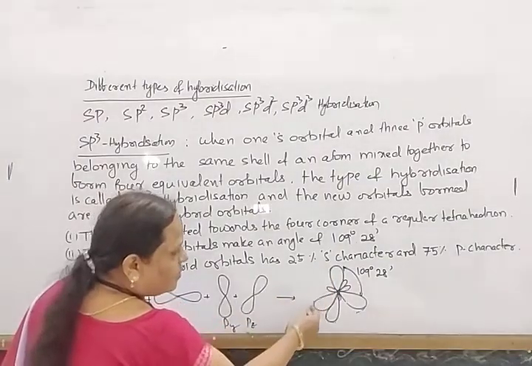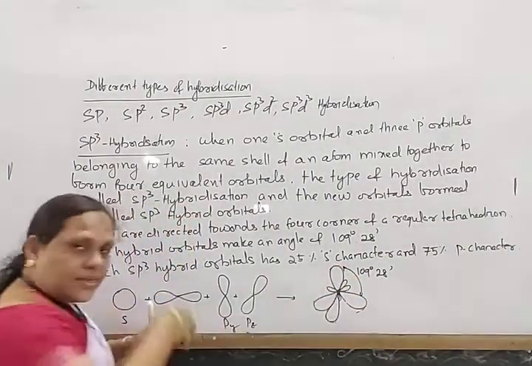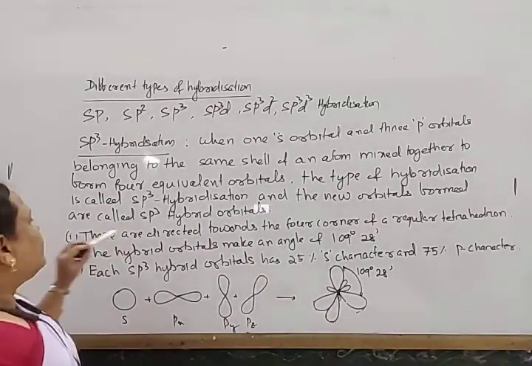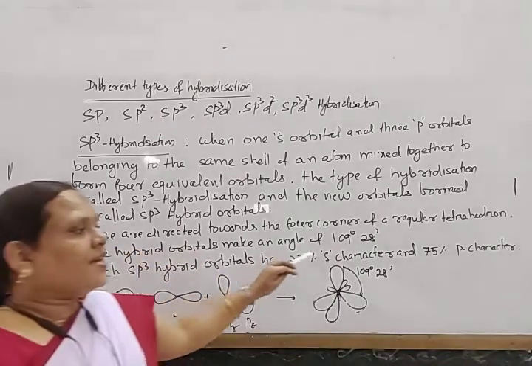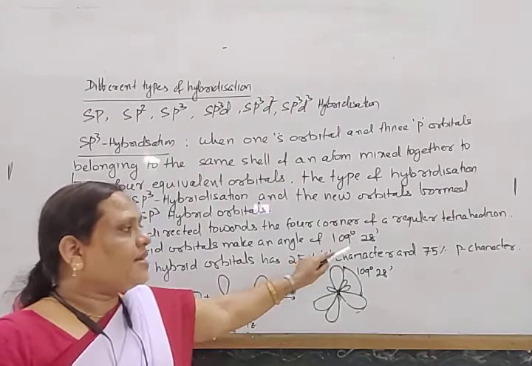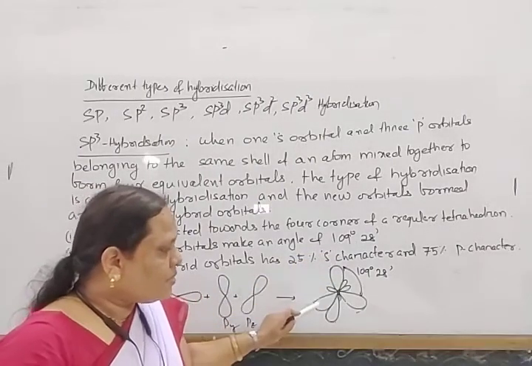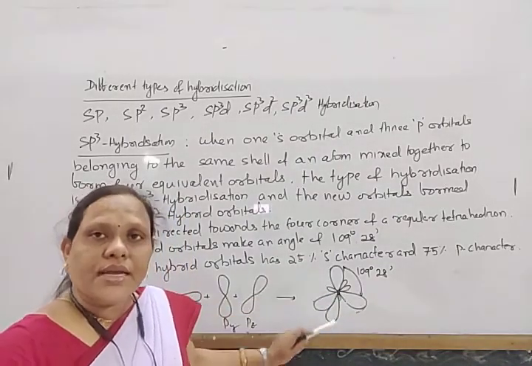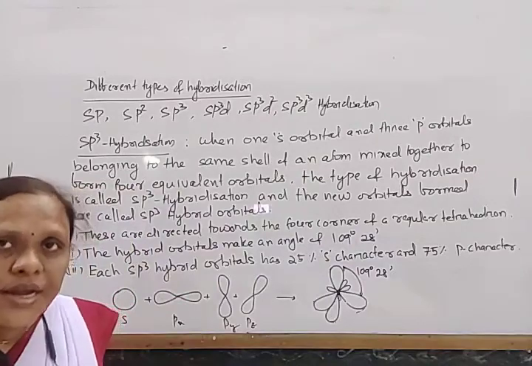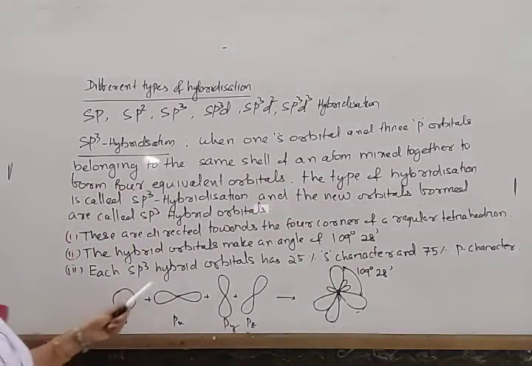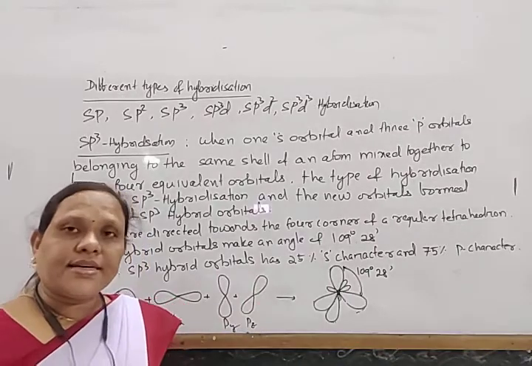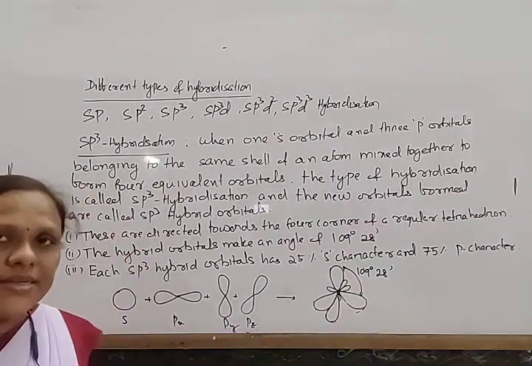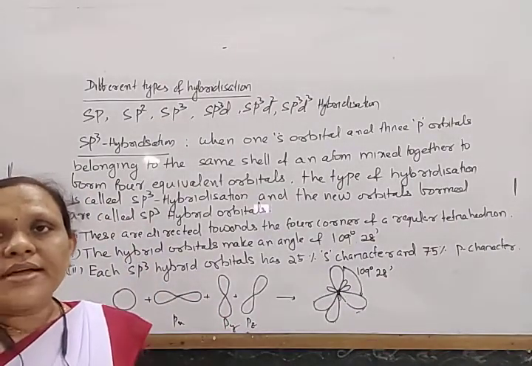When we join all these points, we get a regular tetrahedral structure. The angle between any two hybrid orbitals is 109 degree 28 minutes, and each sp3 hybrid orbital has 25% s character and 75% p character. Note down this.